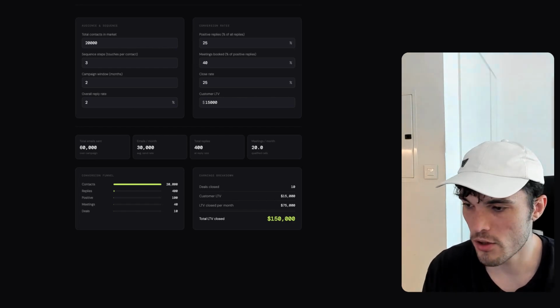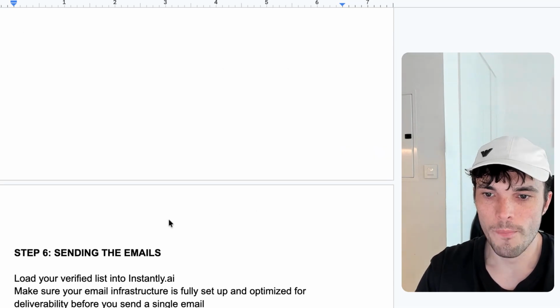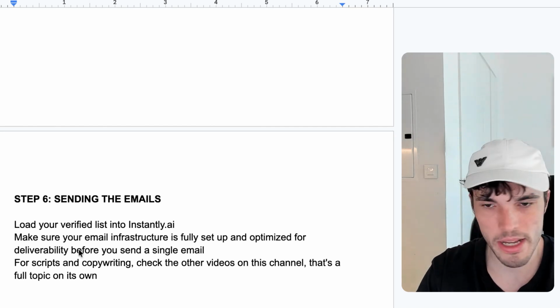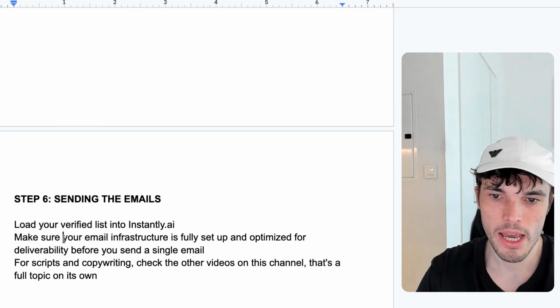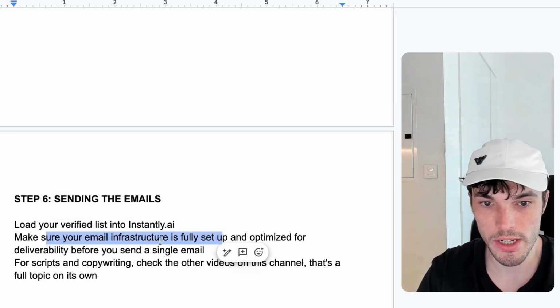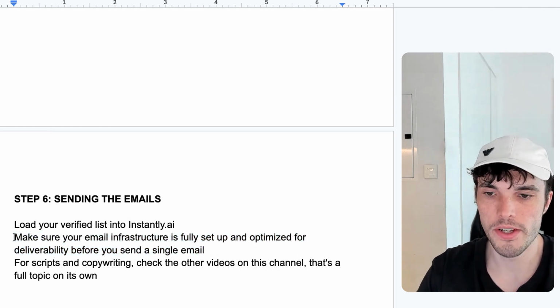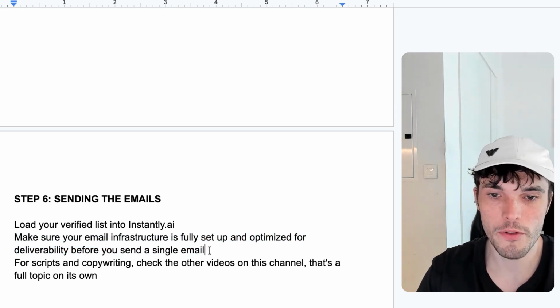But yeah, anyways, back to the Google Doc here again. So the last step here is essentially just sending the emails, loading this list that we've got onto instantly.ai, and make sure that your infrastructure is fully set up and optimized for deliverability before you start sending a single email. This is one of the things where you have to do a bit more research to find some good email infrastructure providers.